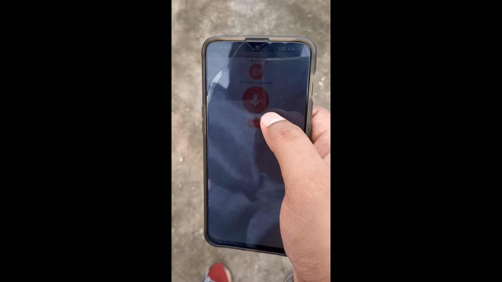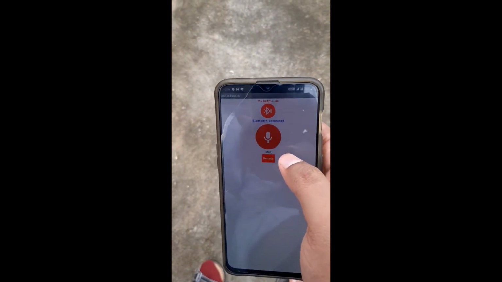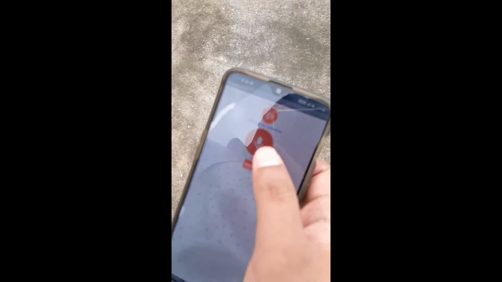I connected to the mobile device, and I am going to demonstrate it now. We have an obstacle there, so it has to stop whenever it identifies that obstacle. So I am going to demonstrate now.